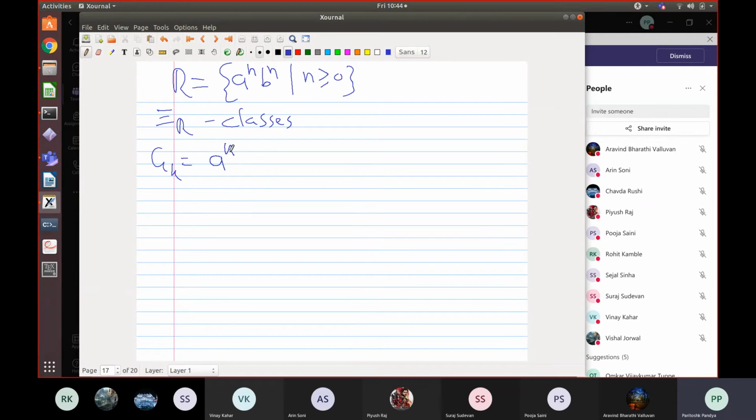Each of such string is in a different class. So there will be one class for the string of the form a raised to k. Then I will have another different set of classes which look like this. It will be a raised to n plus k, b raised to n.